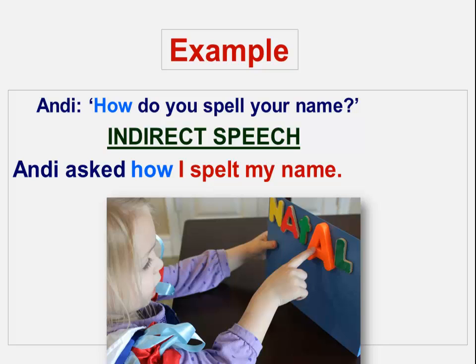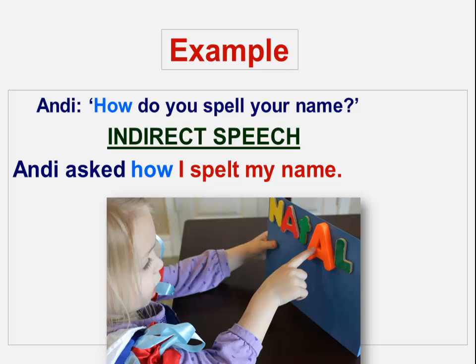Andy: "How do you spell your name?" If I want to change it into indirect or reported speech, I say, Andy asked, and then I use the same WH question word, which is how in this particular example, followed by the subject and then the verb. There is no such thing as inversion. We don't invert the subject and the verb.